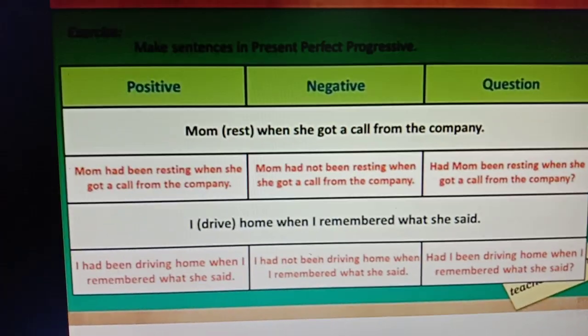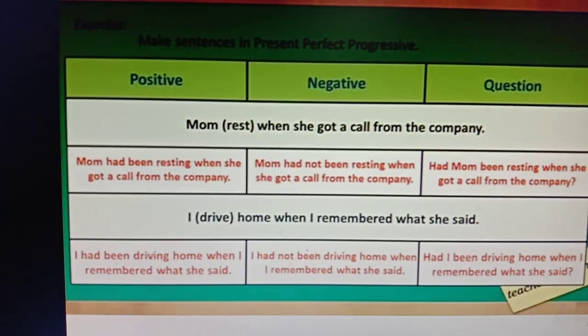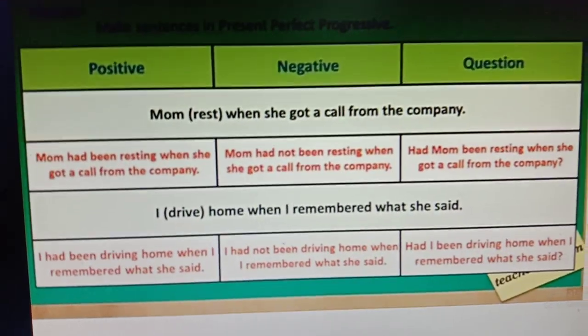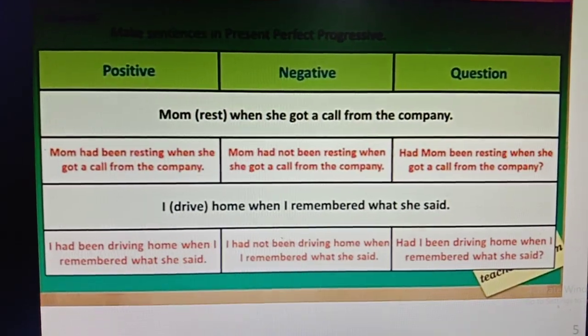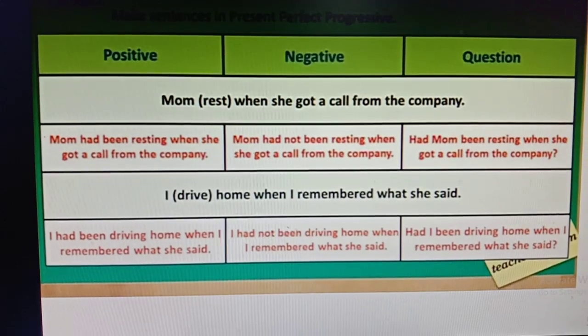Now I want you to watch a video based on this past perfect continuous tense. I am going to play this video for you. I hope you are going to enjoy this.